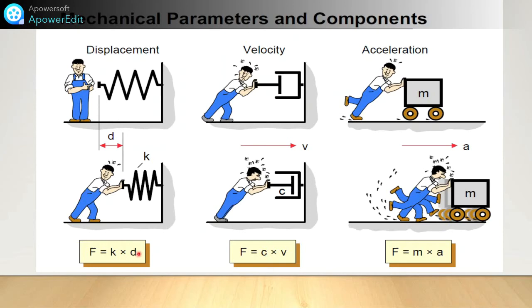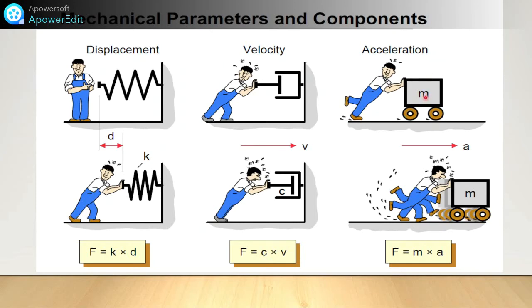Similarly, in the damper, with the velocity concept, when there is displacement, some velocity is required to push it. Here more pressure is required. So what will happen? More force is required. See this expression we can clear: F is in proportion with V, which means F is equal to CV.